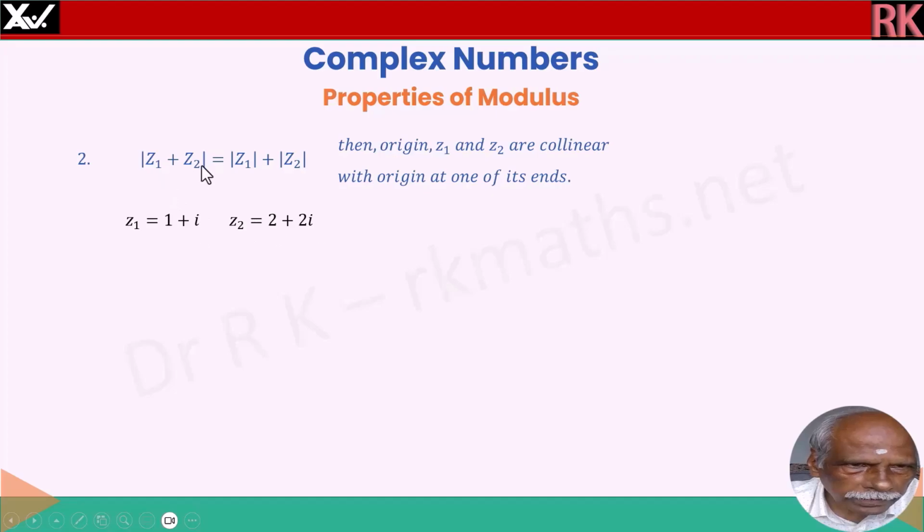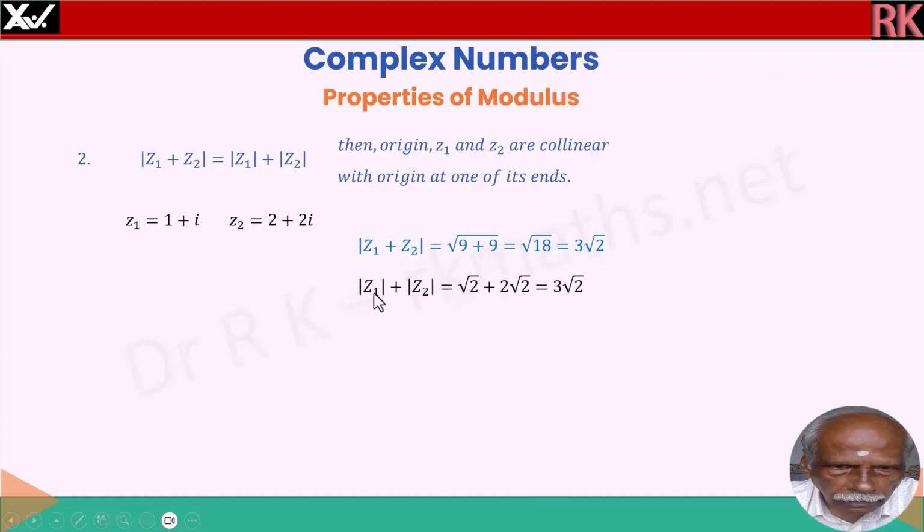What is z1 plus z2? 3 plus 3i. And what is modulus of z1 plus z2? Square root of 3 squared plus 3 squared, that is 3 root 2. And modulus of z1 plus modulus of z2: this is root of 1 squared plus 1 squared, that is root 2, and this is root of 2 squared plus 2 squared, that is 2 root 2. So adding, you will get 3 root 2. Both are same. You can do it yourself and verify.